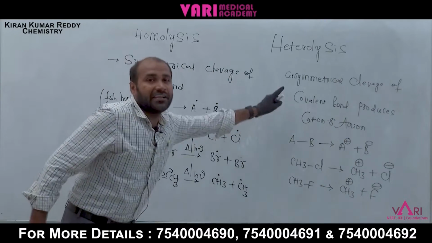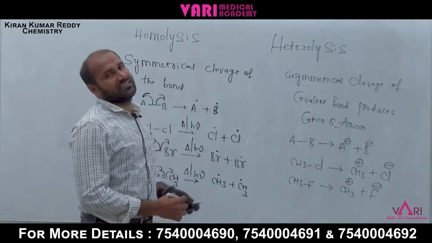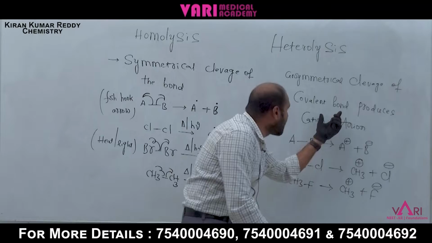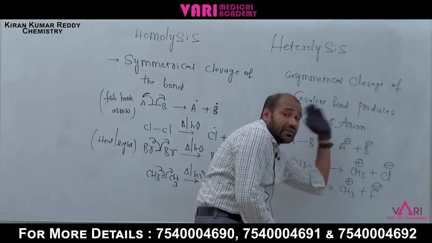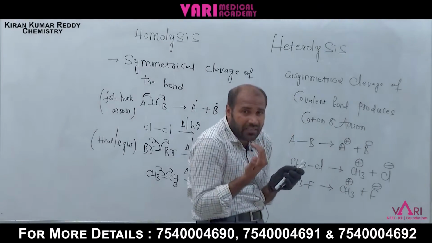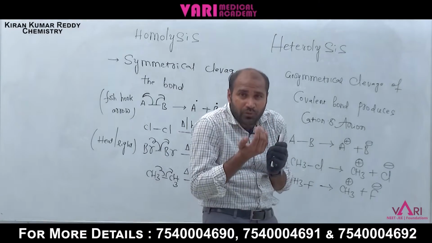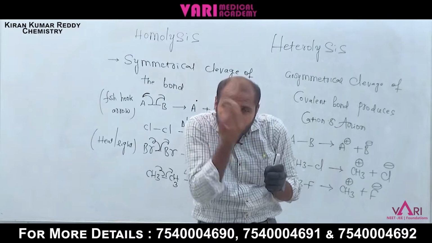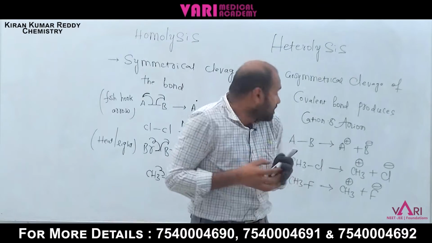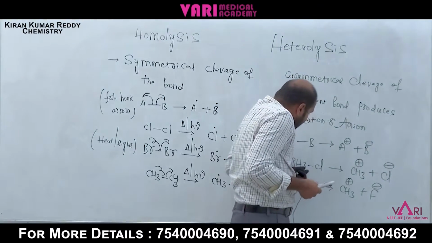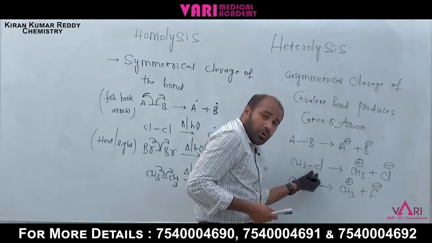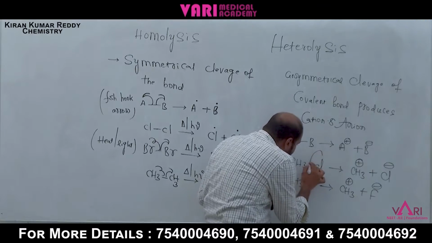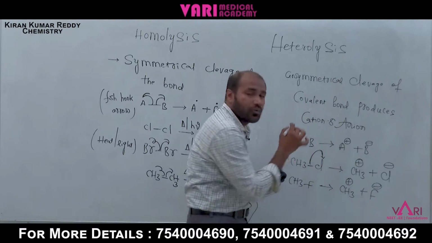This is called heterolysis, and that is called homolysis. Heterolysis means unsymmetrical cleavage of the covalent bond. One atom is more electronegative, so it attracts the electron cloud more towards itself. Chlorine is more electronegative, so it attracts the shared pair of electrons towards itself.